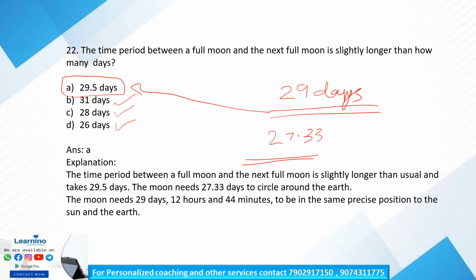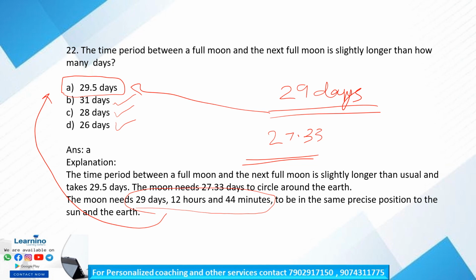The amount of moon that we see from the earth changes in a cycle that repeats about once a month, that is 29.5 days, right? So precisely, the moon needs 29 days, 12 hours and 44 minutes. This is the exact number of days, hours and minutes. So precisely we can say our option is 29.5 days.